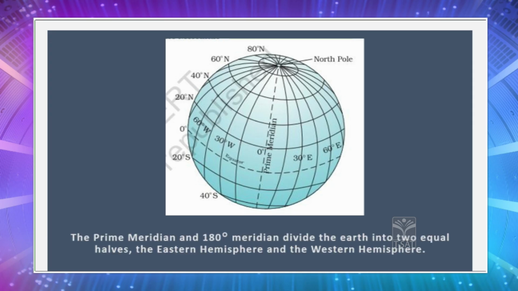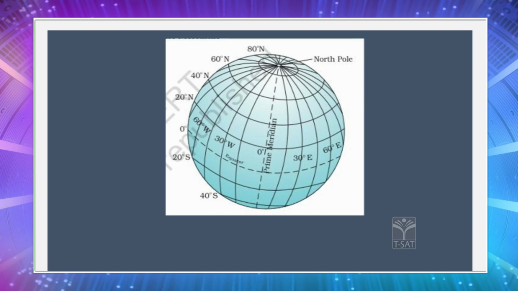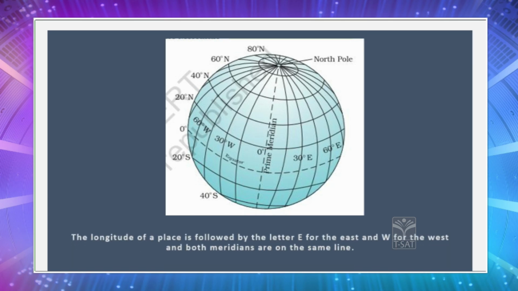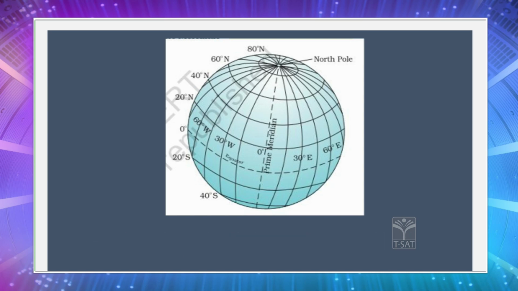The prime meridian and the 180 degrees meridian divide the earth into two equal hemispheres, that is eastern hemisphere and western hemisphere. Equator is dividing into northern hemisphere and southern hemisphere, and the prime meridian is dividing our planet earth into eastern hemisphere and western hemisphere. The longitude of a place is followed by the letter E for the east and letter W for the west, and both the meridians are on the same line.